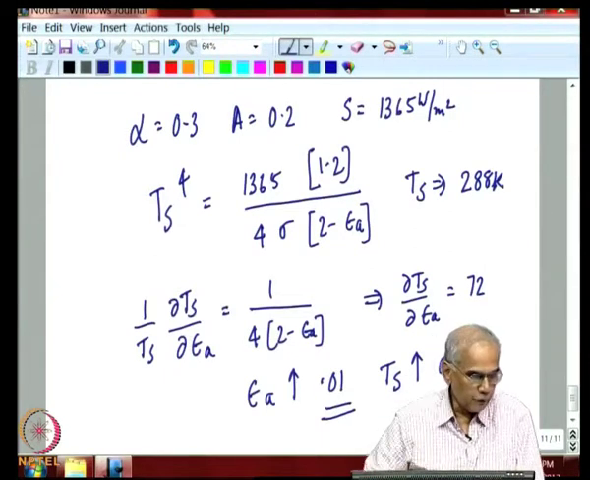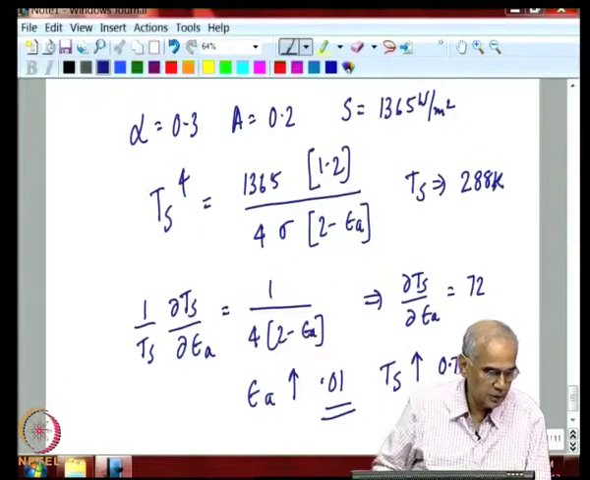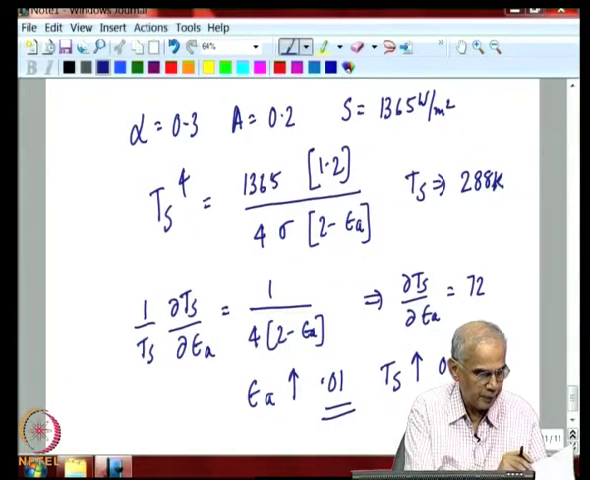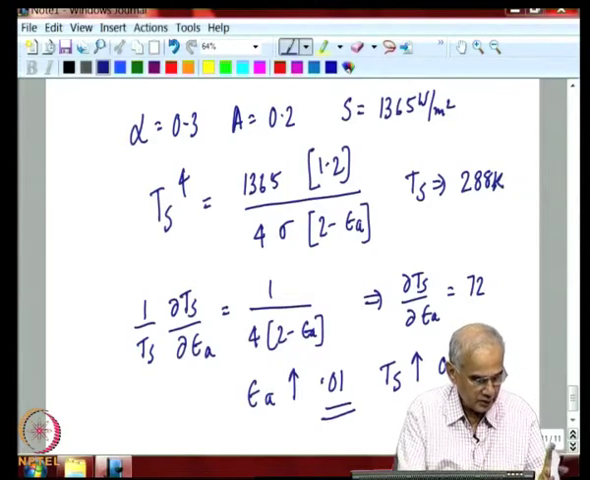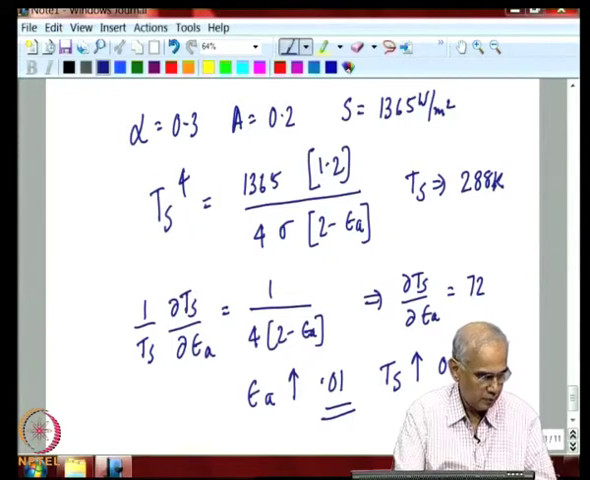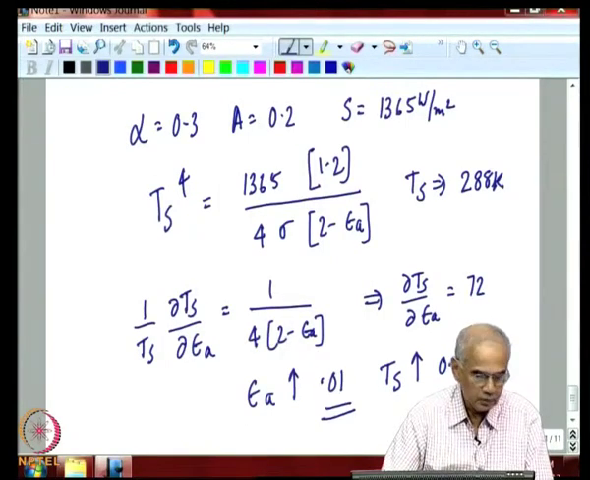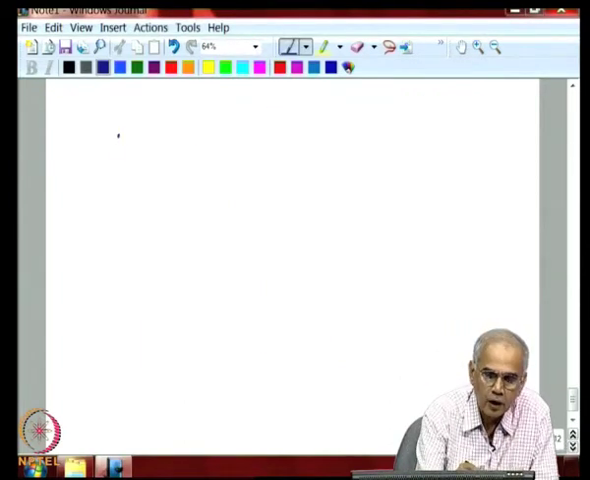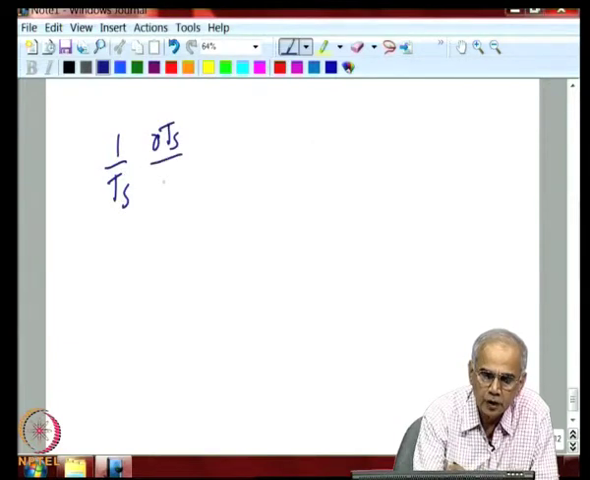So, this is the role of emissivity, a very sensitive role that emissivity plays. We can also look at the effects of other parameters, so that we get some appreciation of the role played, for example, due to changes in solar absorptivity. So, you can calculate how much the temperature is changing in response to changes in solar absorptivity of the Earth,